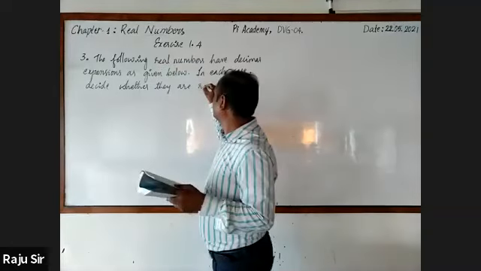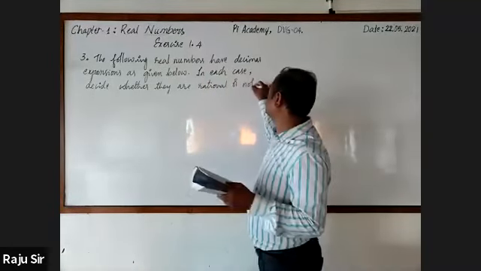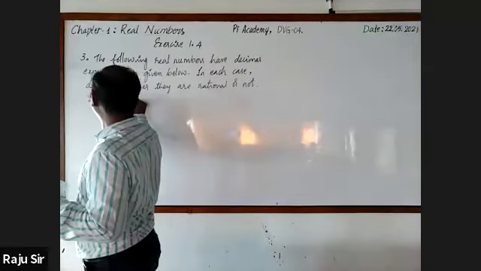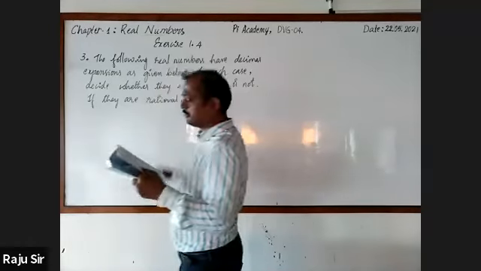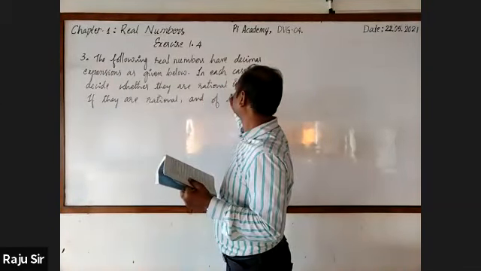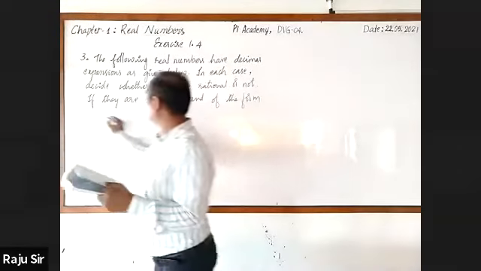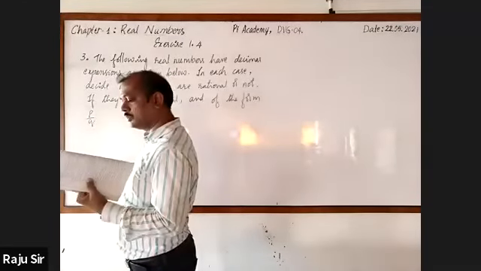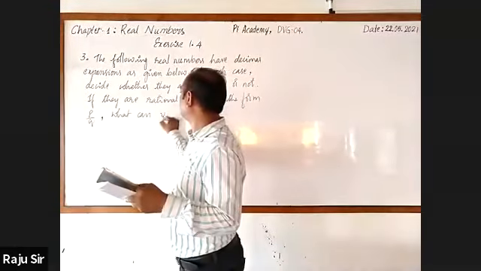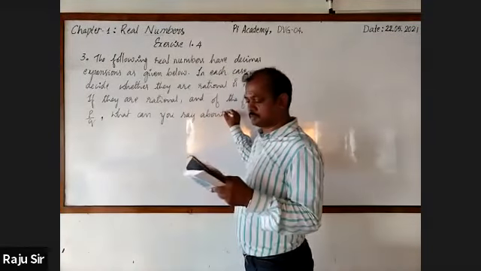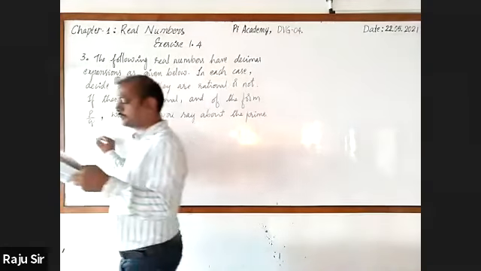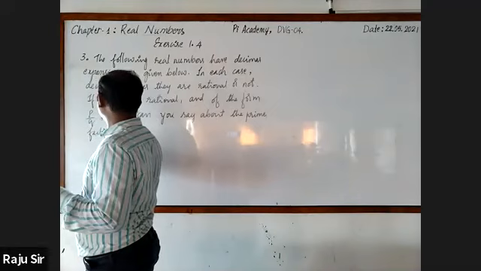If they are rational and of the form P by Q, what can you say about the prime factors of Q?